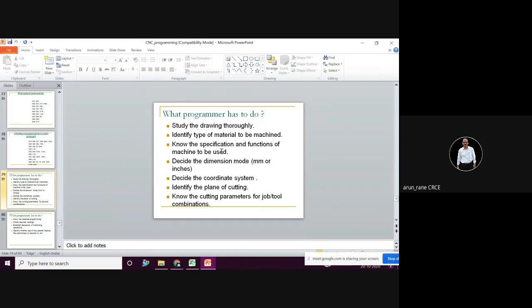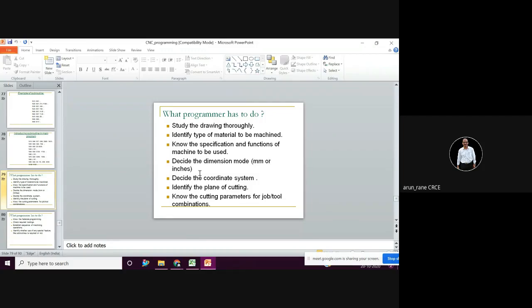These are some instructions given to the programmer. Of course, they should know the drawing well, they should know the material, and they should be familiar with the operations and various functions of the machines. Then they have to select whether to go for millimeter or inches. By default, it will be as per the drawing. Whatever is given in the drawing, that only he has to follow; he cannot have his own.